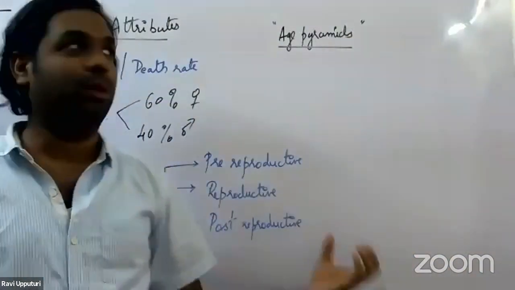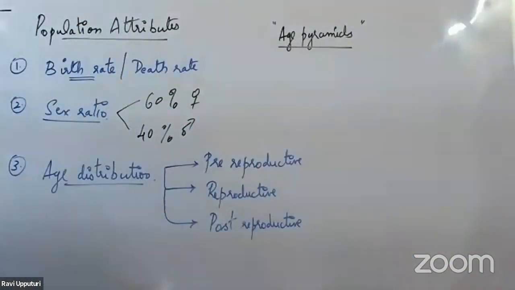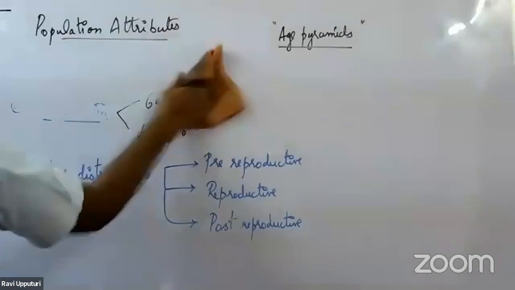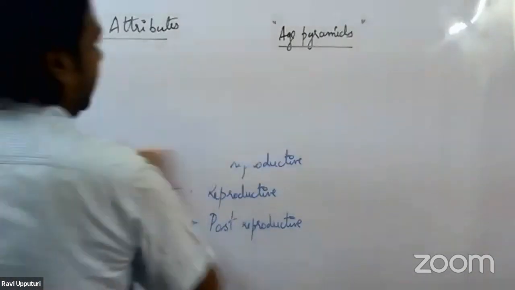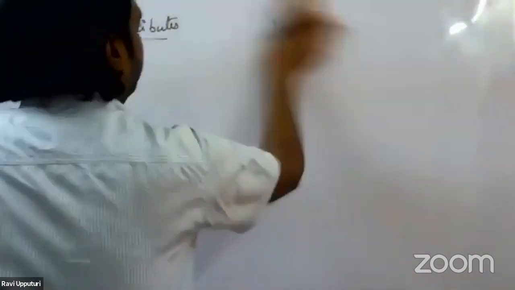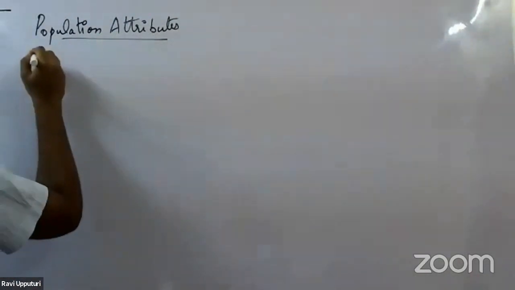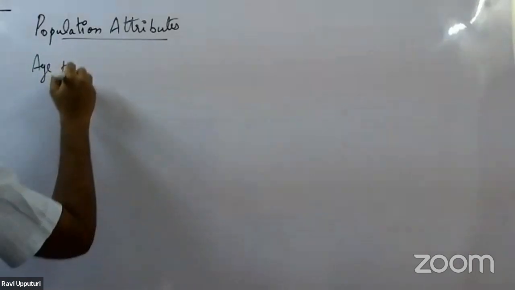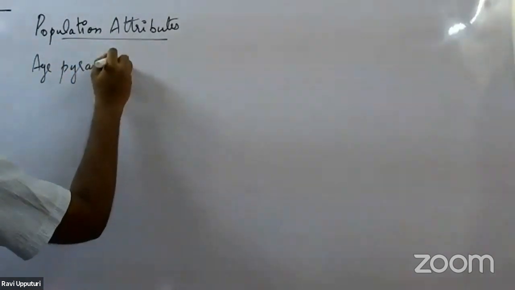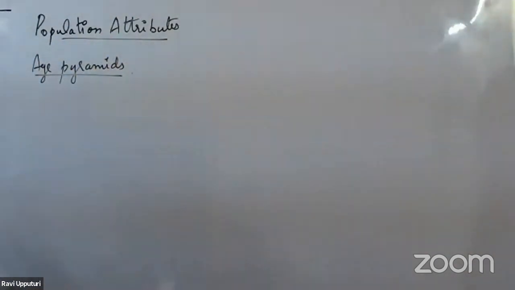So let us take up those age pyramids, and we'll see how we are able to identify what would be the fate of that particular population. So let's take up the age pyramids. The first age pyramid that we have. So under the age pyramids, the first one we are taking up here.